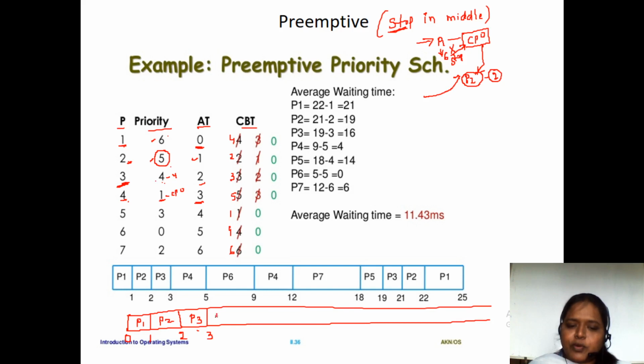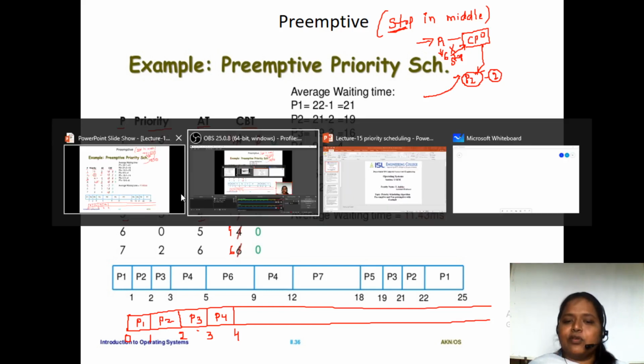P4 will execute for 1 more millisecond. At 4 milliseconds, which process came? The P5 process came. Before that, the P4 process is currently being executed by the CPU. Now we have to check the priorities of 3 and 1, to see which has the highest priority.